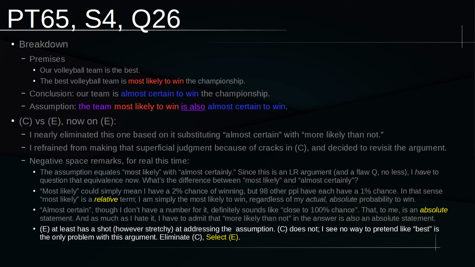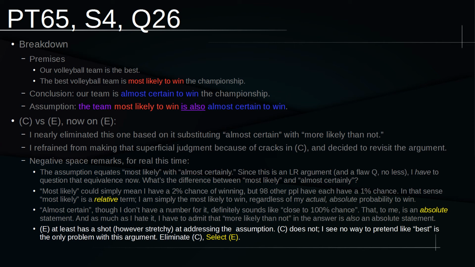And technically, I think it's a good reason to eliminate this in a different question if we didn't have a better answer. But it has a shot. There is a way that I can stretch almost certain to meet more likely than not and have the answer choice work out. C, the more I look at it at this point, it does not have the same potential to stretch.